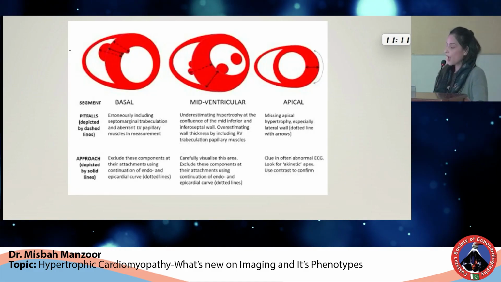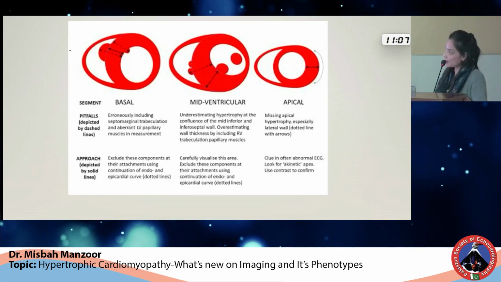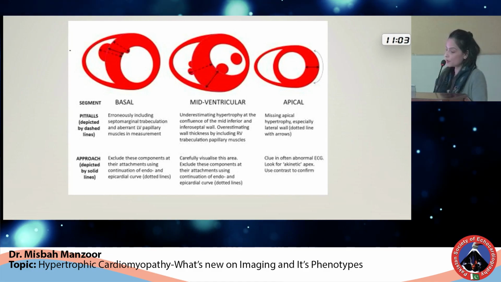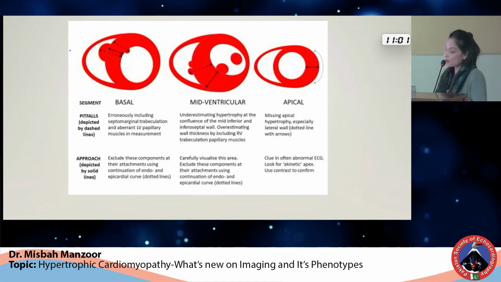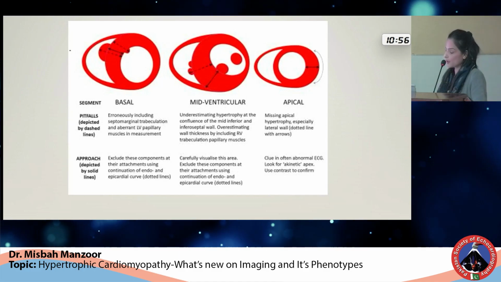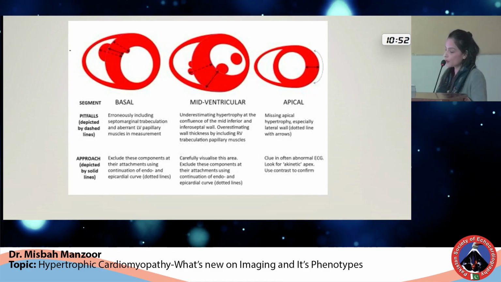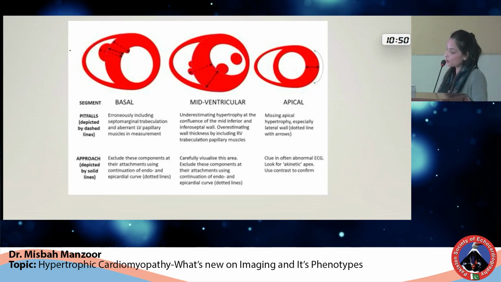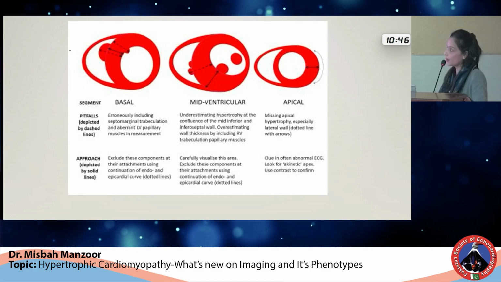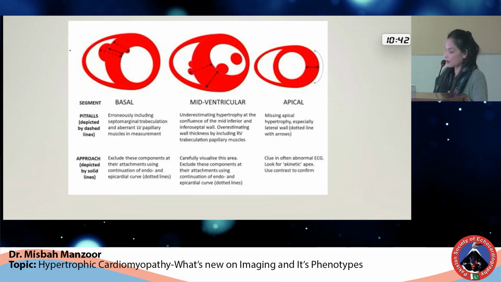These are the different errors that are usually made while taking the maximal wall thickness in the patient with HOCM. You can easily see in the first picture that it has erroneously included the septomarginal trabeculation and aberrant LV papillary muscle. These extra structures should always be excluded from the measurement, and as depicted in this picture, the measurements should be taken at all the levels, including the mitral, papillary, and apical levels. So these are the common mistakes that should be taken care of.